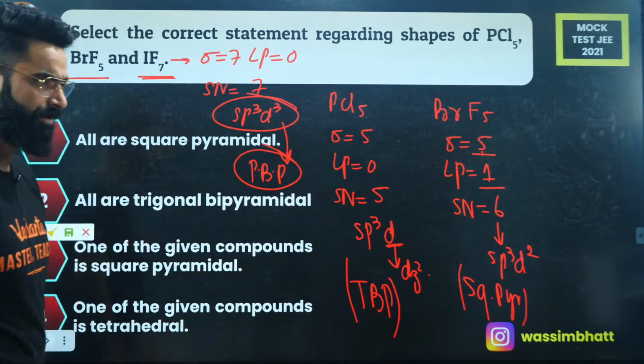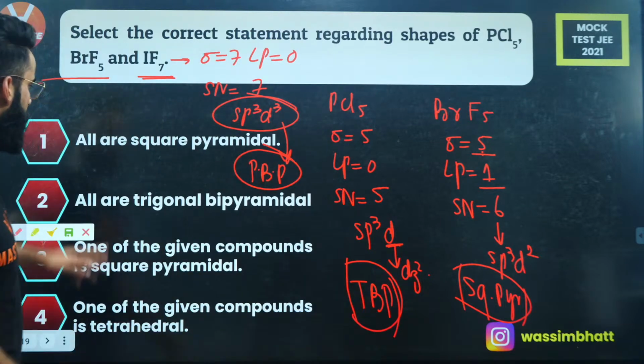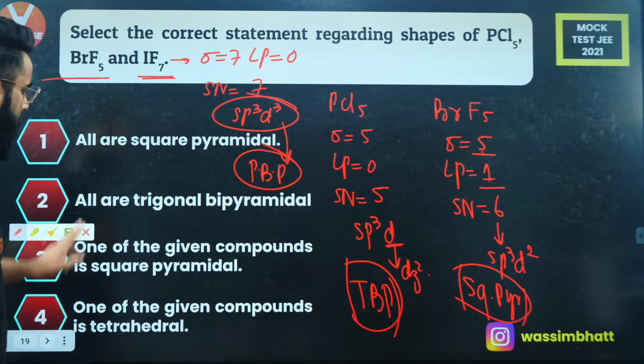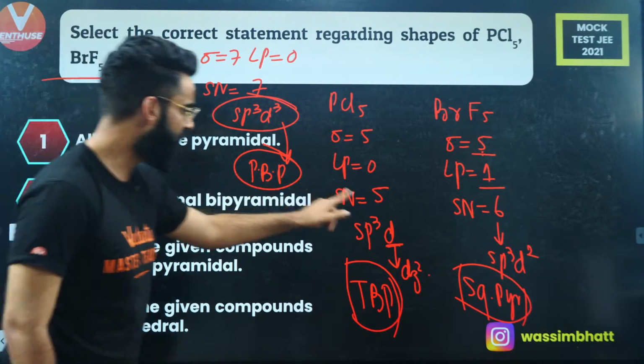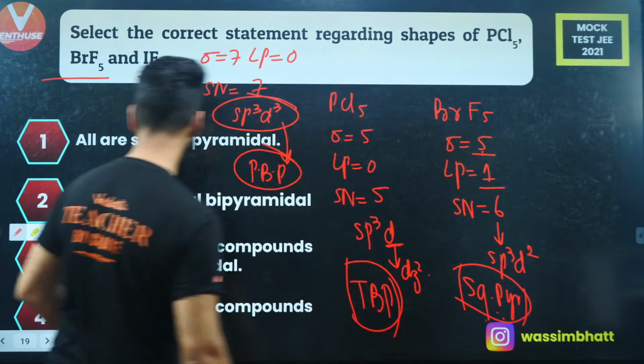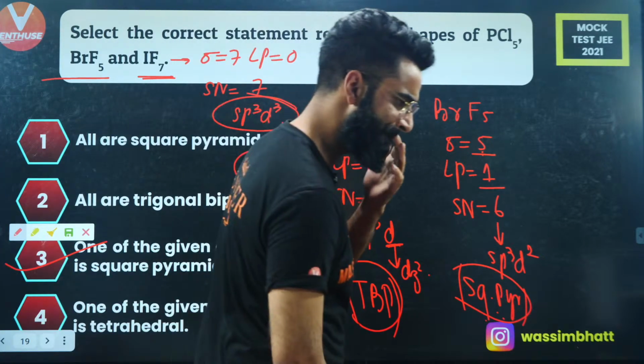Now check the answer. What is going to be the answer of this question? All are square pyramidal. No way. All are trigonal bipyramidal. No way. One of the given compound is square pyramidal. Absolutely. This one is right. The equation is done and dusted, right?